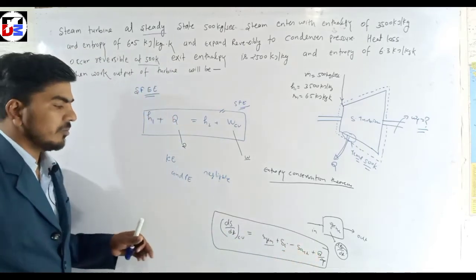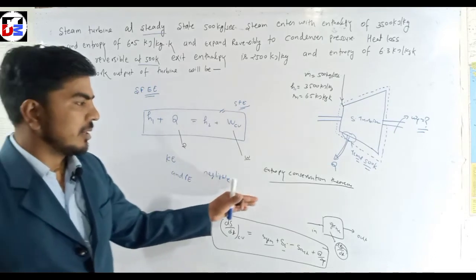This is the equation for the conservation of entropy.